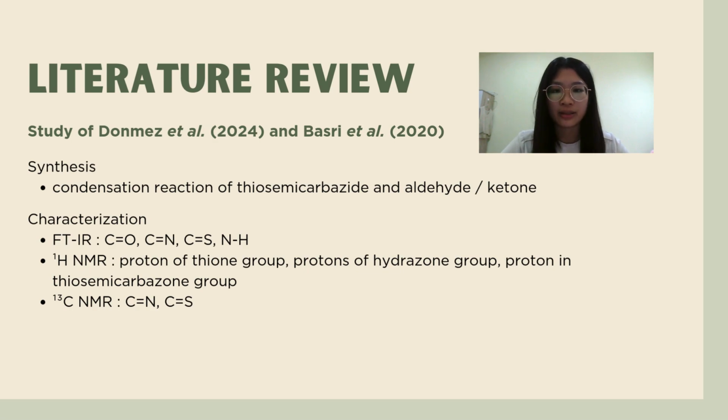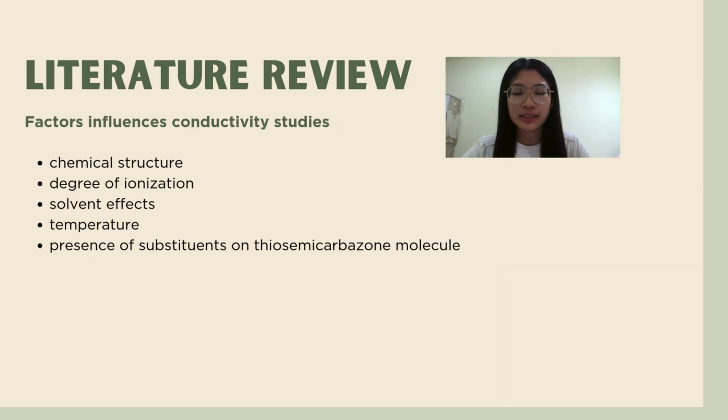In proton NMR, the important peaks are the proton of the thione group, protons of hydrazone groups, and protons in thiosemicarbazone groups. Whereas in carbon-13 NMR, two peaks are important, which are C=N and C=S. Next, I also investigated some of the factors that influence conductivity, such as chemical structure, degree of ionization, solvent effects, temperature, and the presence of substituents on the thiosemicarbazone molecule, which is the R group.